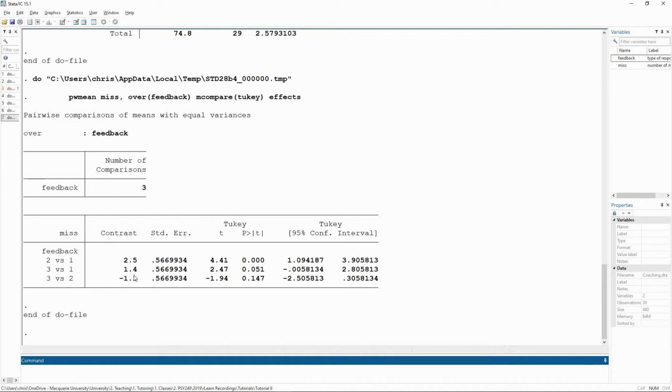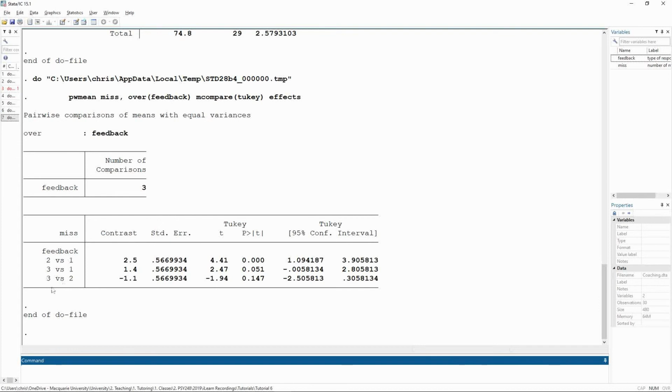So those who received no feedback on average made 1.4 more misses than those in the praise feedback. It's a smaller t-statistic because it's a smaller contrast value. The p is marginal, it's close enough that we call that significant. But you can see that the lower bound of the confidence interval just drops below 0. Hence we're getting an ever so slightly non-significant p-value, but it's close enough that we'll call it significant.